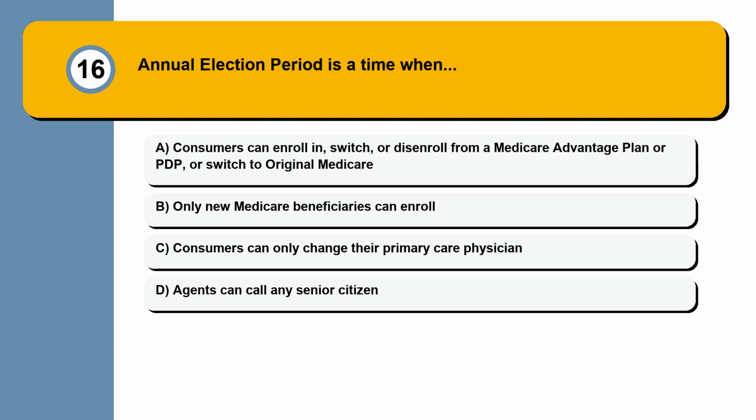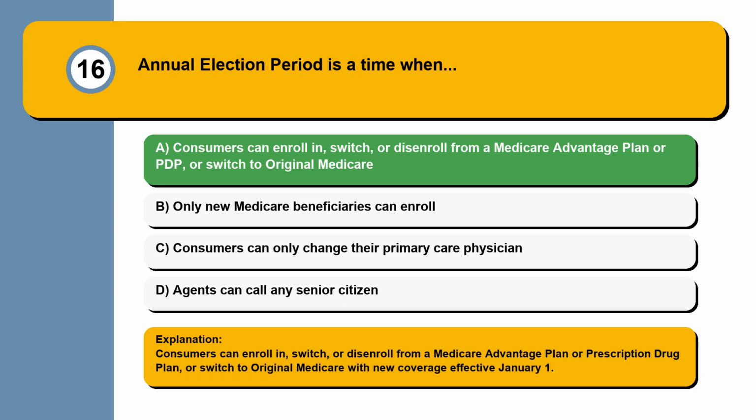Question 16. Annual election period is a time when consumers can enroll in, switch, or disenroll from a Medicare Advantage plan or PDP, or switch to original Medicare. Only new Medicare beneficiaries can enroll. Consumers can only change their primary care physician. Agents can call any senior citizen. Consumers can enroll in, switch, or disenroll from a Medicare Advantage plan or prescription drug plan, or switch to original Medicare with new coverage effective January 1st.